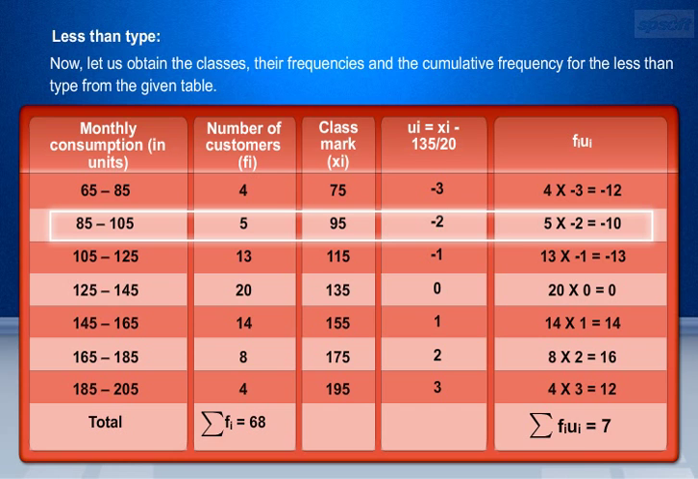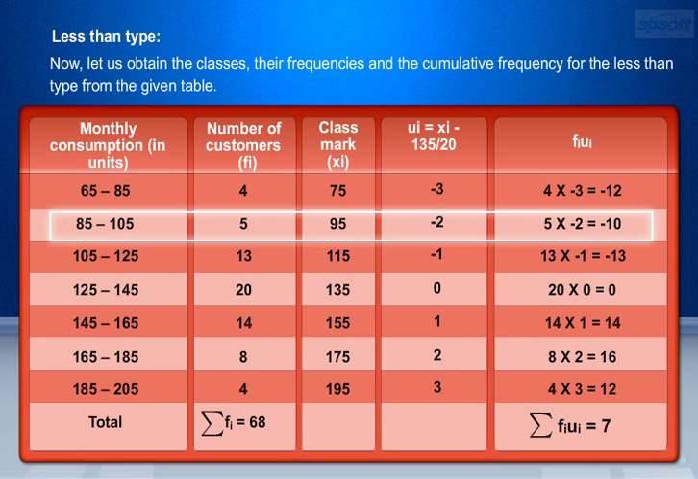Now from the above table, we need to find sigma fi and sigma fi ui. Sigma fi is the sum of all the frequencies, that is, sigma fi equals 4 plus 5 plus 13 plus 20 plus 14 plus 8 plus 4. This is equal to 68. Sigma fi ui is the sum of the values of the product of fi and ui, that is, sigma fi ui equals minus 12 plus minus 10 plus minus 13 plus 0 plus 14 plus 16 plus 12. This is equal to 7.